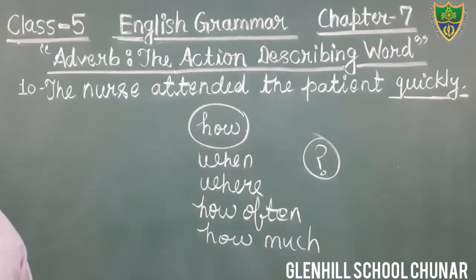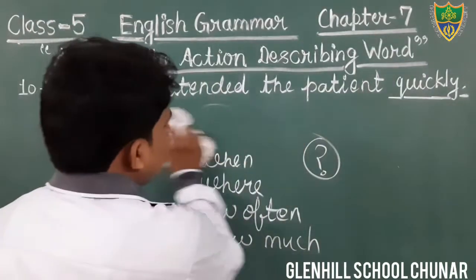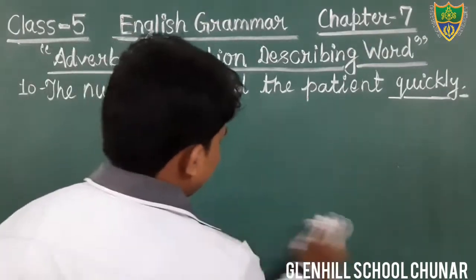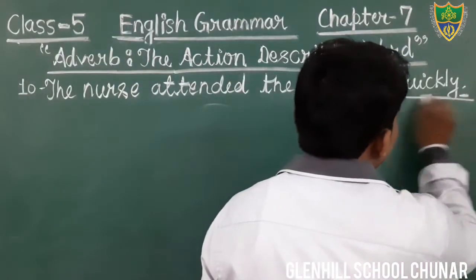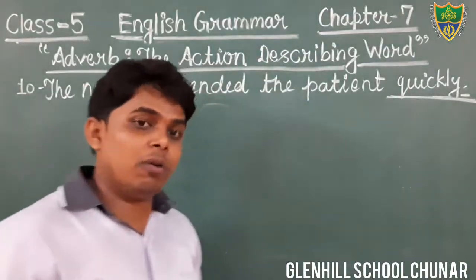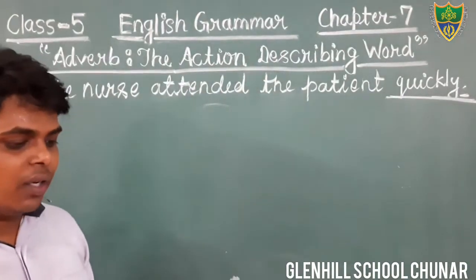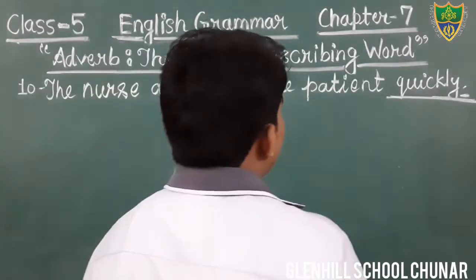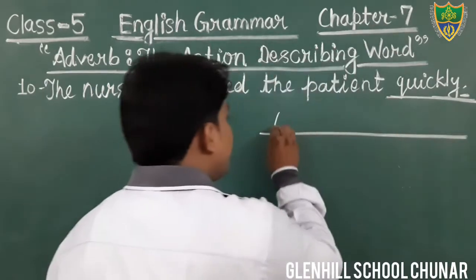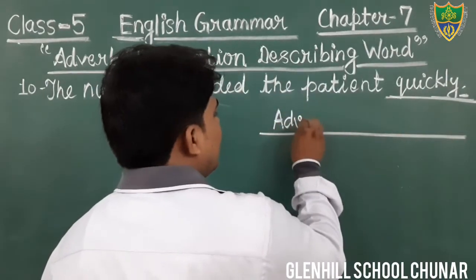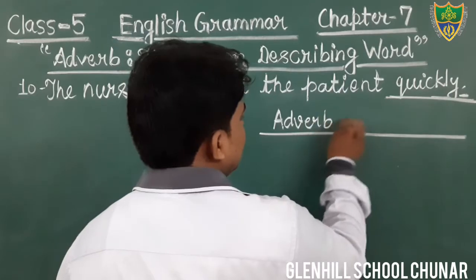Therefore that is quickly. The word quickly is an adverb. And what kind of adverb? Adverb of manner.